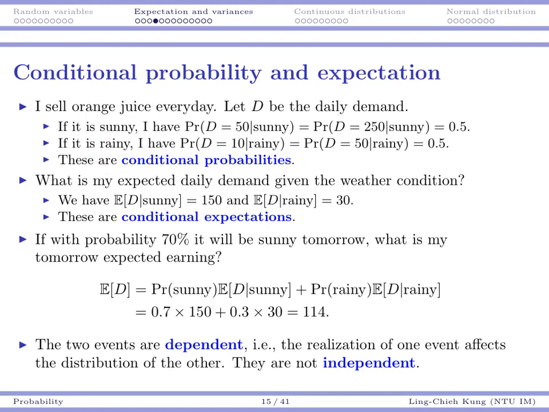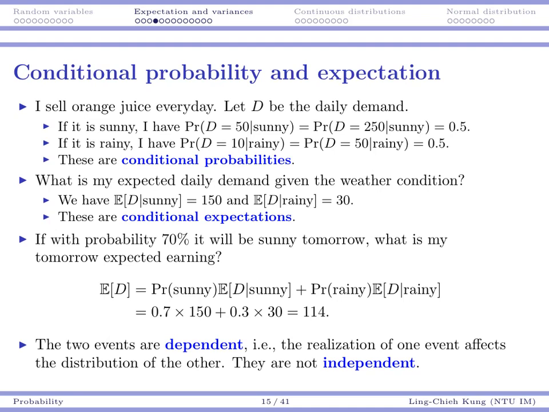If it's a rainy day, then I'm in a bad situation. If the demand is low, it's 10. If the demand is high, it's 50. And again, 1/2, 1/2 as probabilities. Then these probabilities are called conditional probabilities. That means conditional on something, I'm going to have a probability distribution. Like here, given that it's a sunny day, I'm going to have a distribution that is 50 for 1/2 and 250 for 1/2. Given that it's a rainy day, then it's another distribution.